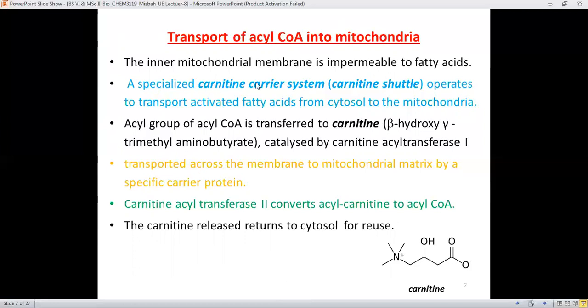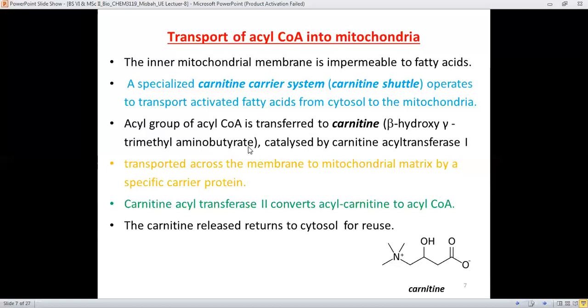In fact, the inner mitochondrial membrane is not permeable to the fatty acid. Therefore, a special mechanism is required to get the fatty acid inside the mitochondria. For this, a specialized carnitine carrier system is present. This carnitine carrier system is called the carnitine shuttle, which is responsible for transporting the activated fatty acid from the cytosol to the mitochondria.